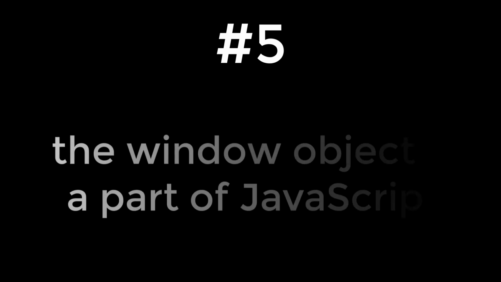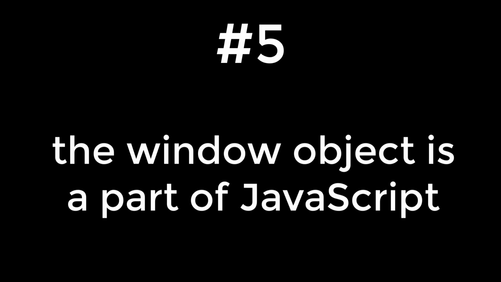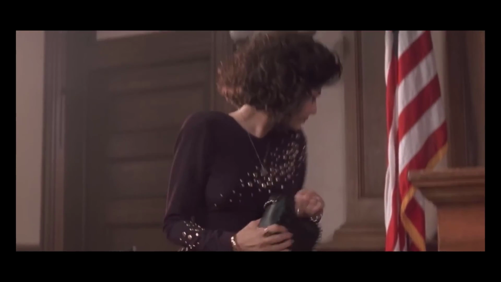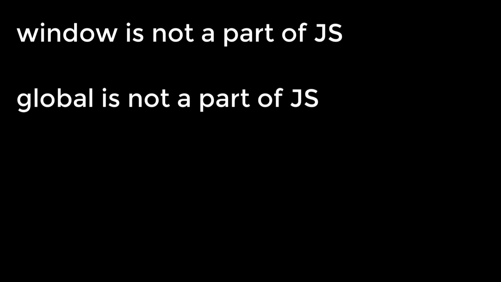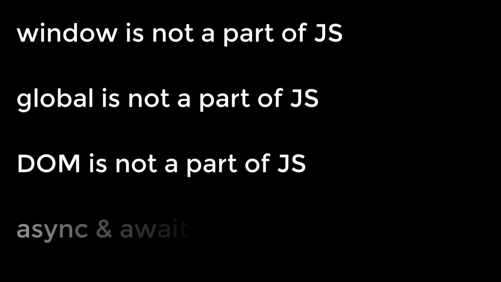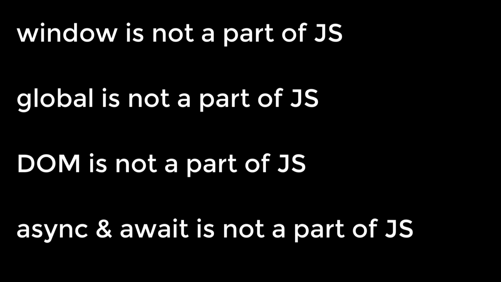And last but not least on our list, number 5, the window object is actually a part of JavaScript. Now before you say, "Whoa! Wait a minute!" why don't you just sit down and stay there until you're told to leave? Yes, that's right. The window object is not a part of JavaScript, nor is the global object if you're using Node.js. The DOM is not a part of JavaScript. Async and await is not a part of JavaScript.